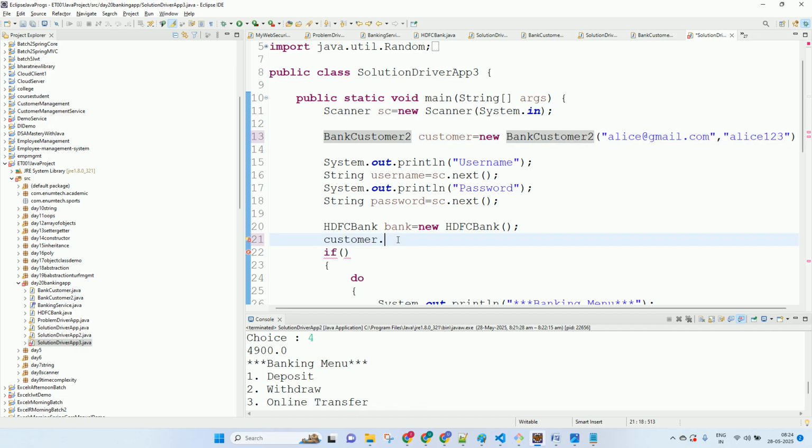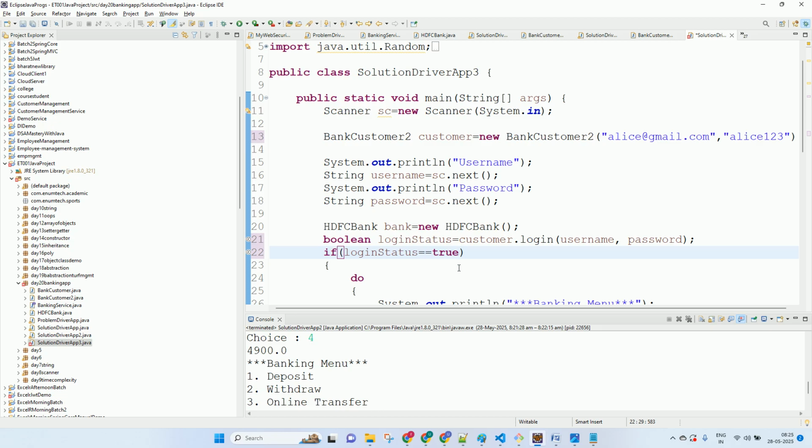A boolean login status. And then you can put that in the if condition saying it is equal to true, then you can do all this stuff. So the login also we have now given the responsibility to the customer, not the main class.